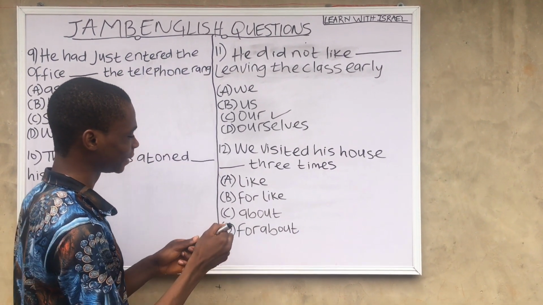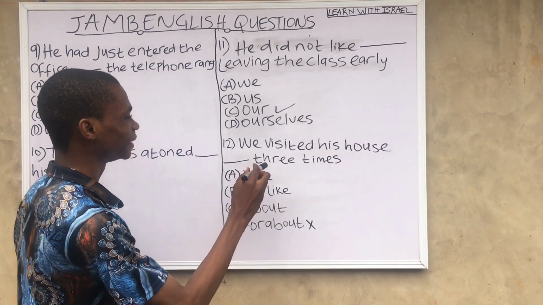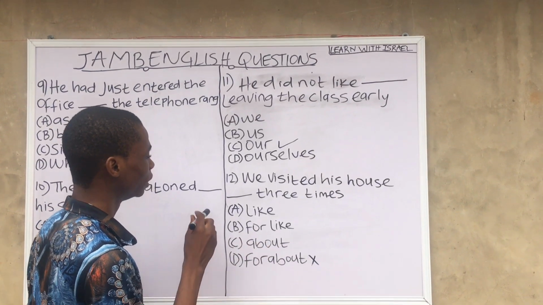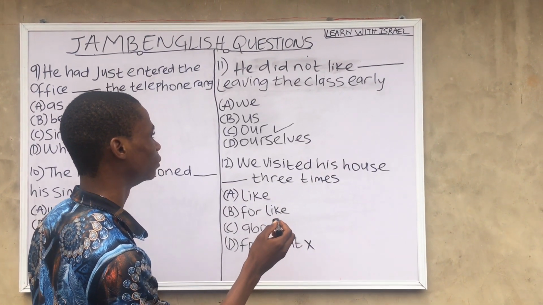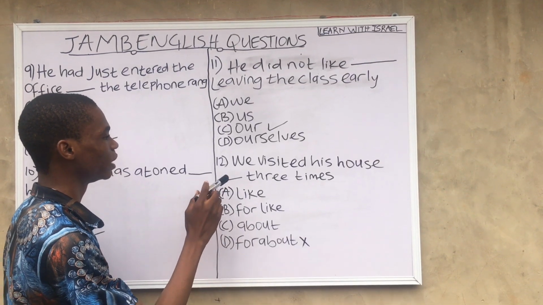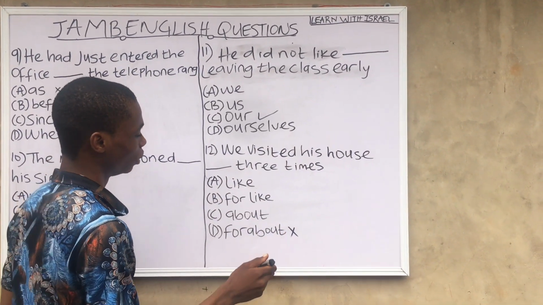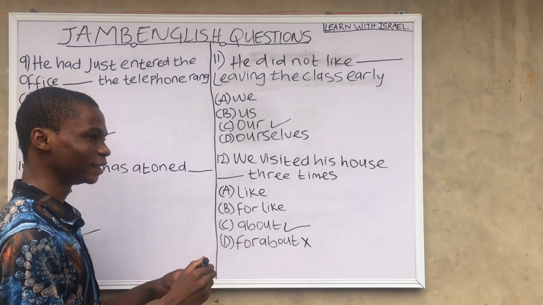Most Nigerians go for this, which is also wrong. Option C, we visited his house about 3 times. That's on probation. Option B, we visited his house for like 3 times. No, that's wrong. Option A, we visited his house like 3 times. That's also wrong. So the correct answer is we visited his house about 3 times.